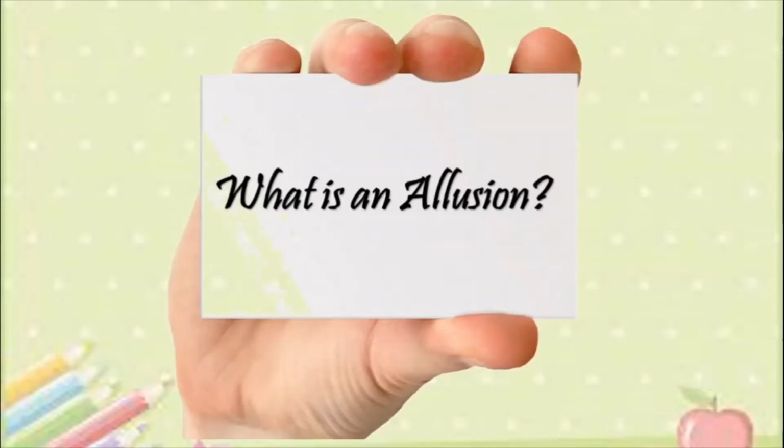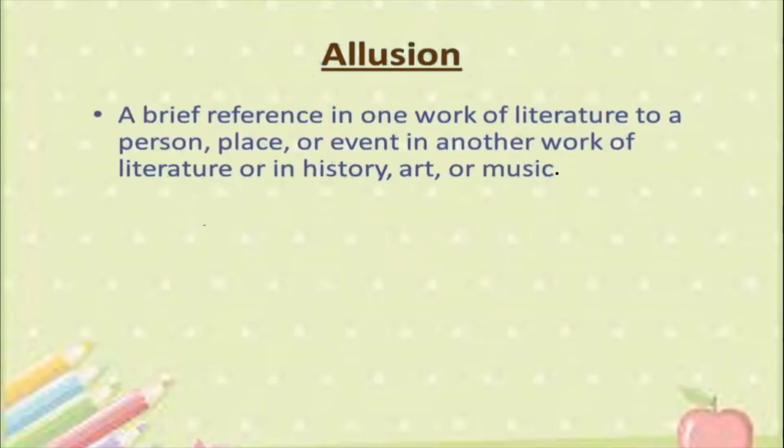Let us talk about the next figure of speech, that is allusion. Okay, see the spelling, it is not illusion, it is ALLUSION, allusion. Alright, so what is allusion? Allusion means a brief reference in one work of literature to a person, place or event in another work of literature, or in history, art or music.